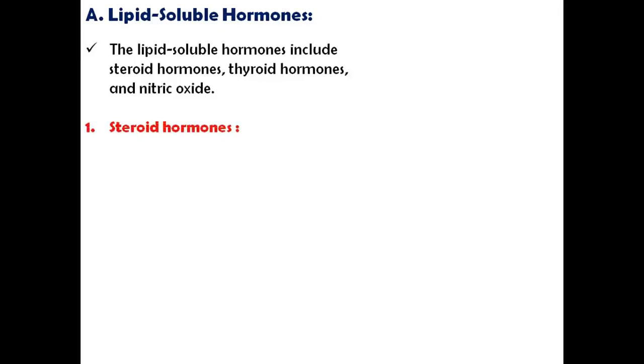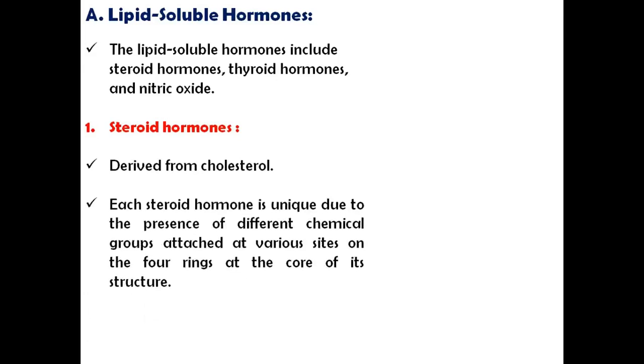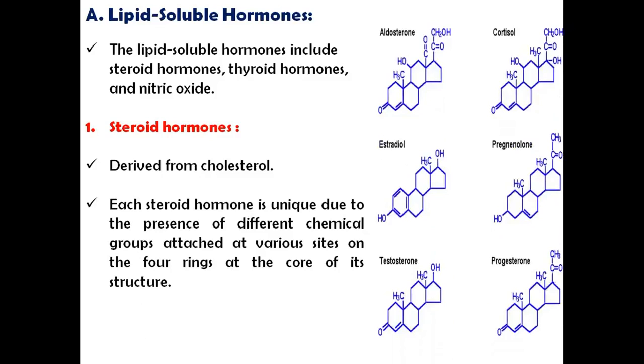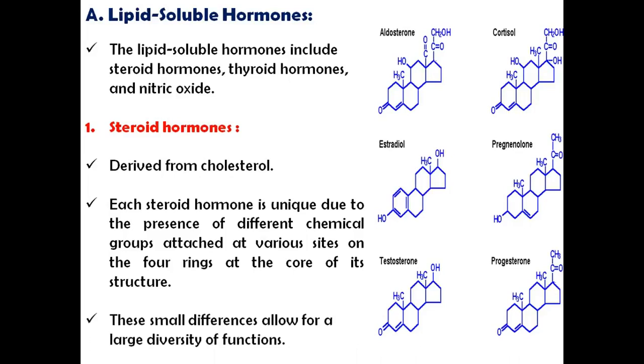First one is the steroid hormones. These steroid hormones are derived from cholesterol. Each steroid hormone is unique due to the presence of different chemical groups attached at various sites on the four rings at the core of its structure. These are the steroid hormones, and the core structure is the same but the attached chemical groups are different. These small differences allow for a large diversity of function.